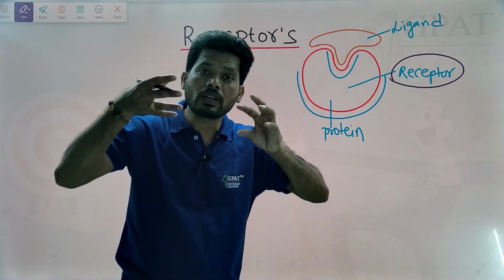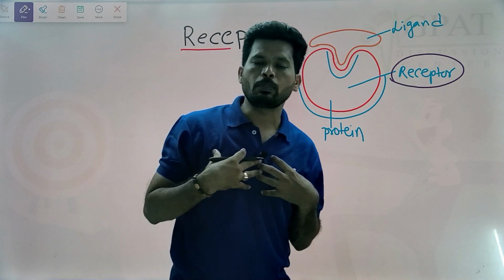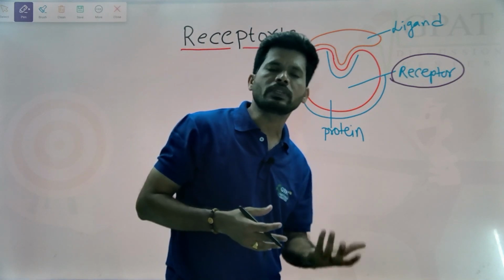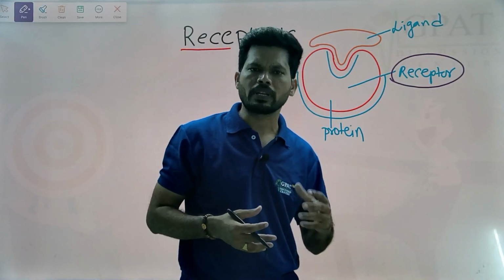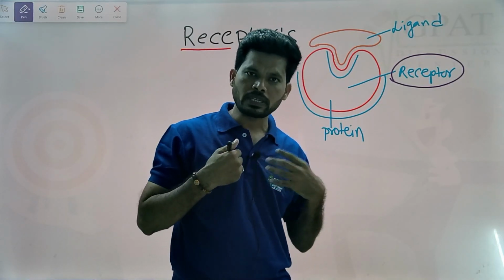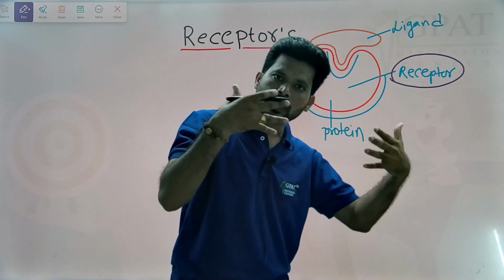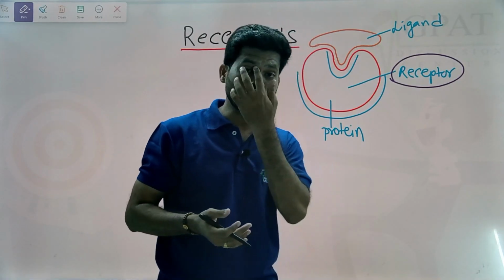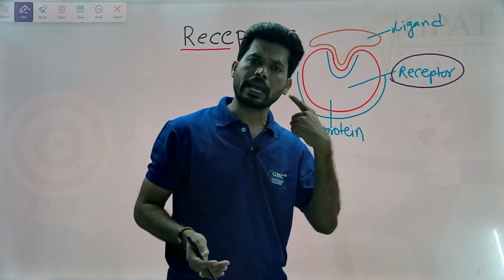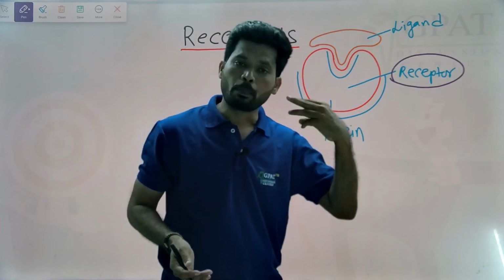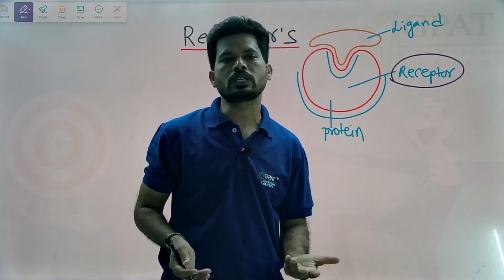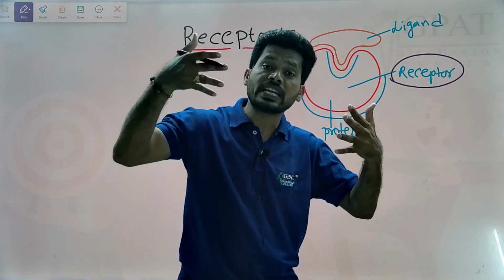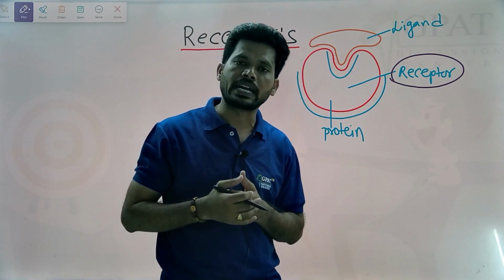This depends on the interaction. For example, I am a son. As a son, I have an interaction with my mother in one manner, with my father in a different manner, with a girlfriend in a different manner, and with a friend in a different manner. Like that, among drugs there will be agonists, antagonists, partial agonists, as well as inverse agonists. But this type of action is because of how they interact with the receptor.